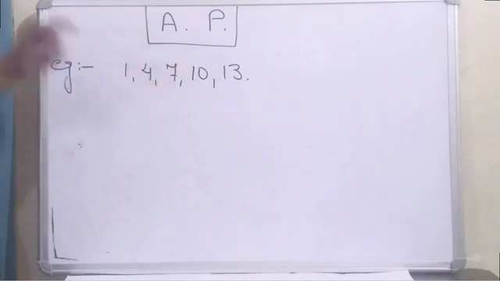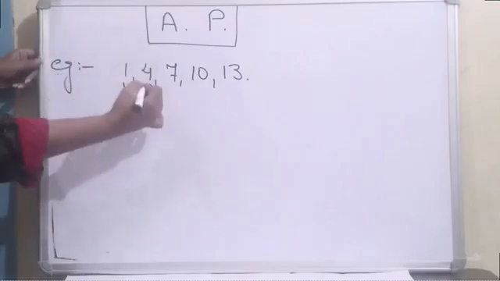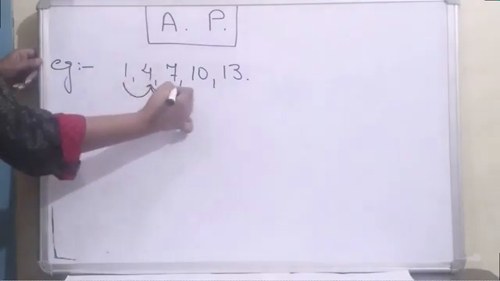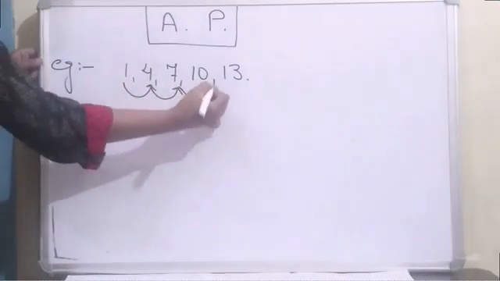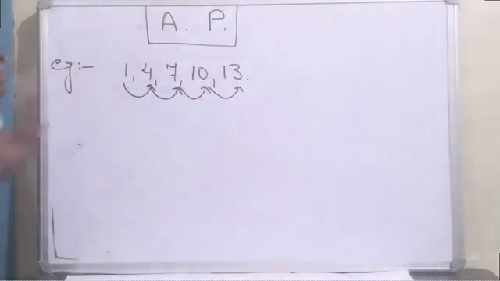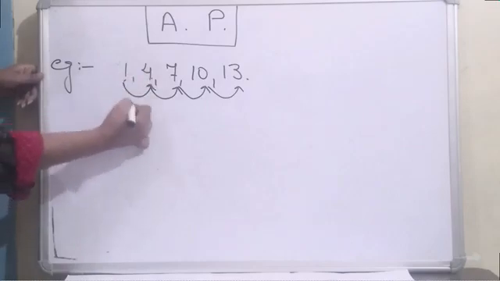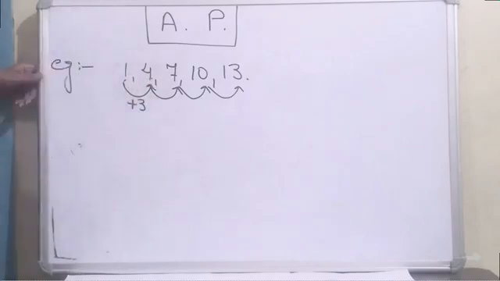We can check it if by adding some constant number we get the next number. That means it is an AP, otherwise it is not. And that number should be the same. This point you have to note down. If I want to get 4 from 1, I should add 3, because 1 plus 3 is 4.